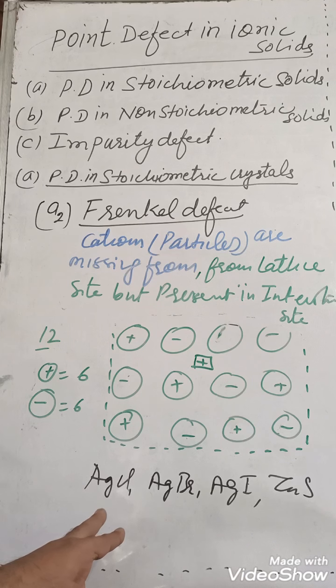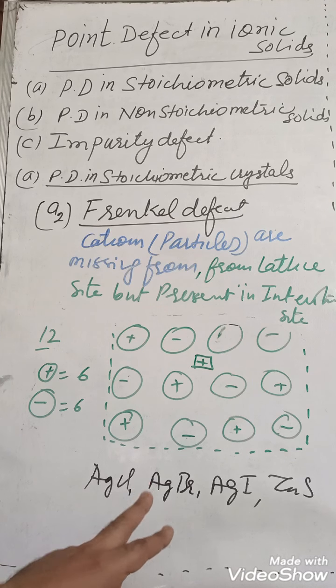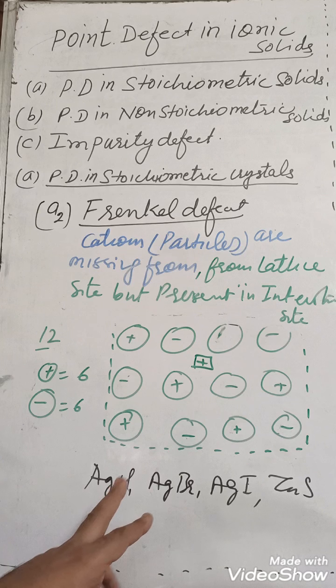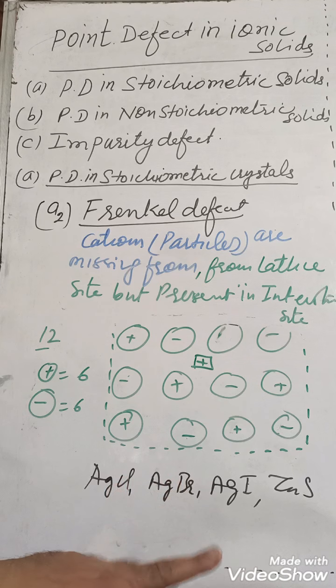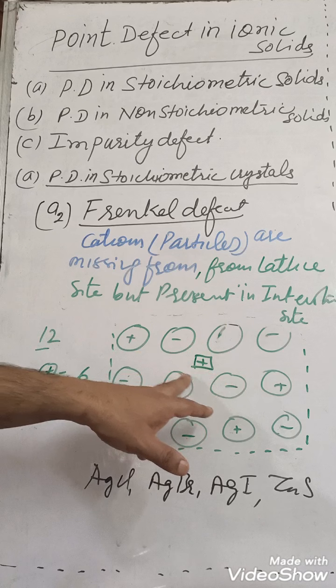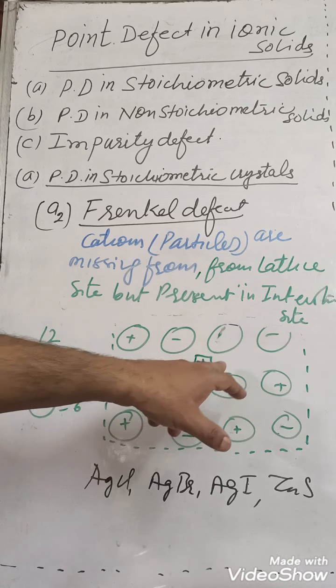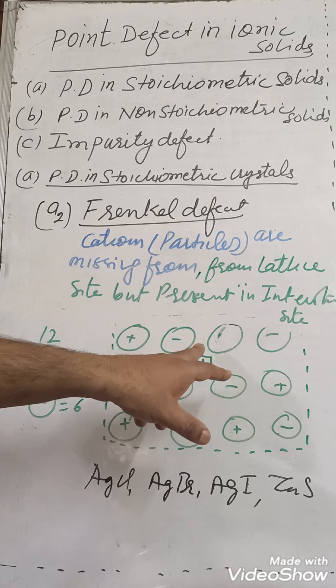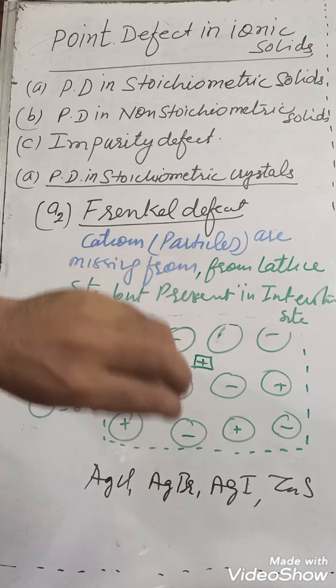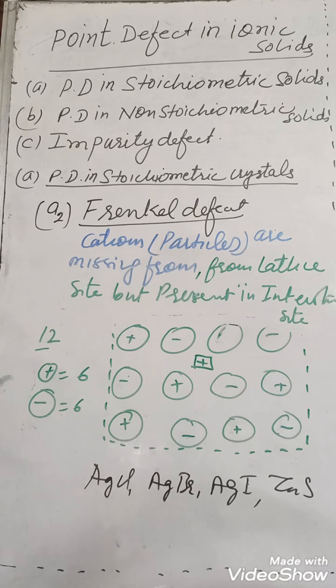And what is the basic condition for this defect? It is found in such type of ionic solid in which size of anion is larger than the size of cation, because remember, this gap is smaller. So remember here, the smaller size particle will get displaced, and the smaller size particle here is cation.